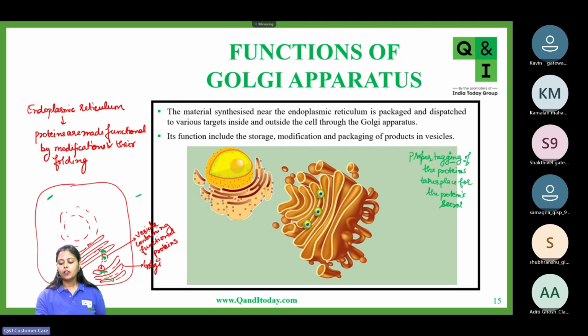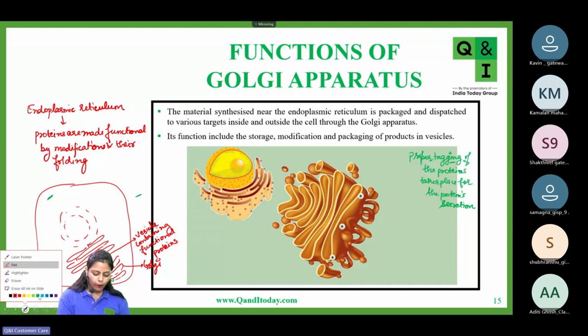So proper tagging of the protein takes place for the protein's secretion. Okay. Since this protein has to be secreted or travel somewhere inside the cell, these are being marked now. Proper address is being written on them. Okay. Now see, they are again traveling from one cisternae to another cisternae. And finally, when they move to the final cisternae, then they exit the Golgi apparatus. Okay. So now these final modified proteins, the completely functional tagged proteins, will exit from the Golgi apparatus.